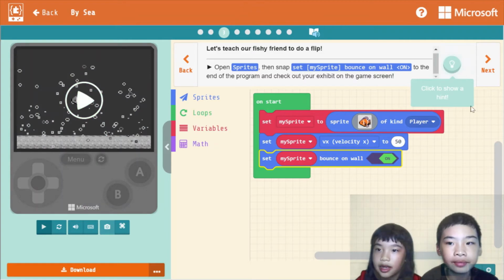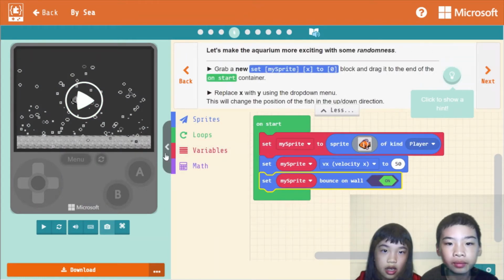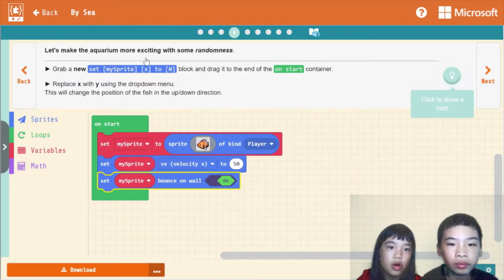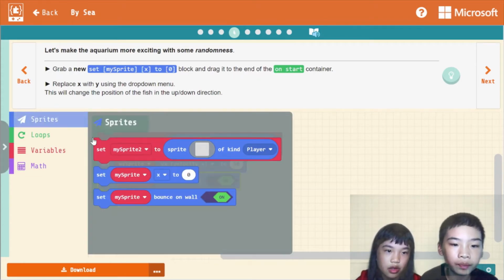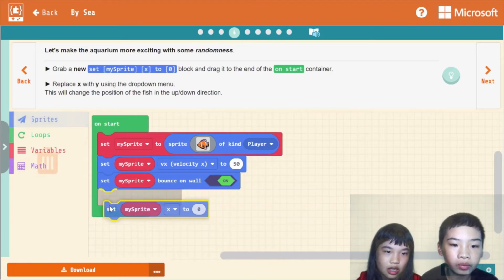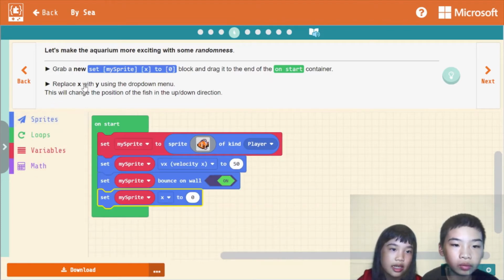Now let's make the aquarium more exciting with some randomness. Grab a new set my sprite X to 0 block and drag it to the end of the on start container. Replace X with Y using the drop down menu.